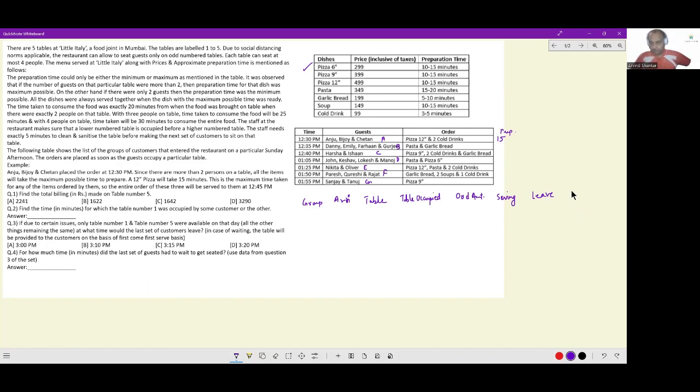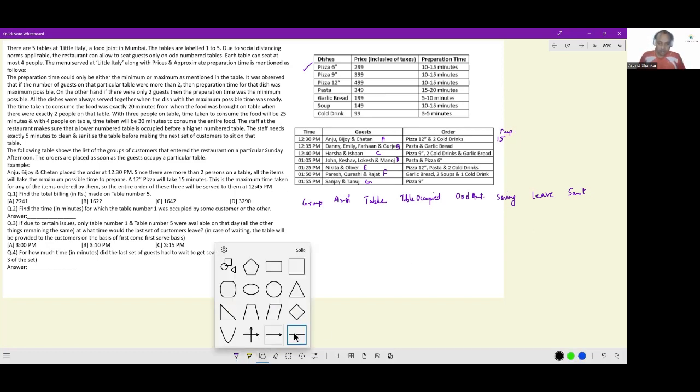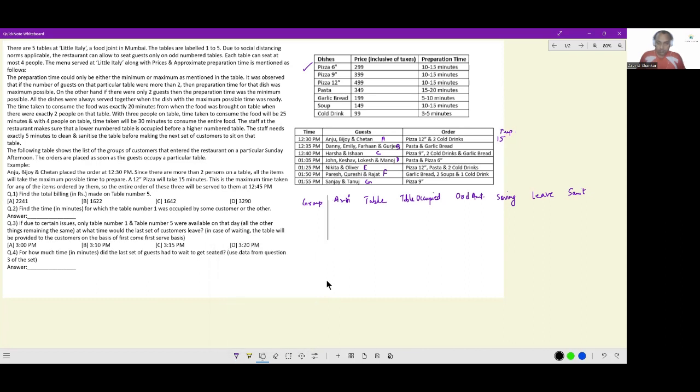And then sanitation gets over at what time? Because it takes 5 minutes to sanitize the table after a particular group leaves. So many things we have to capture. So we'd have to make a table. Let's try that. We have this.